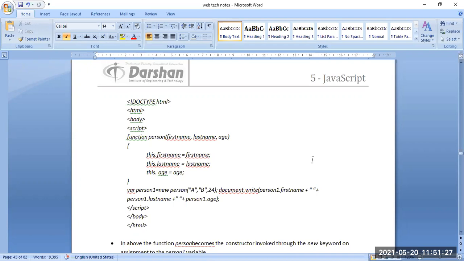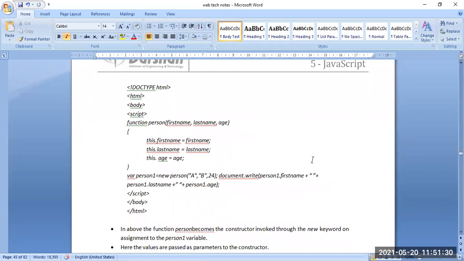So here the function person becomes the constructor. This function person becomes the constructor, invoked through the new keyword on assignment to the person1 variable. While assigning to the person1 variable, we have used the function person as a constructor, which is invoked with the new keyword while assigning a value to another variable called person1.